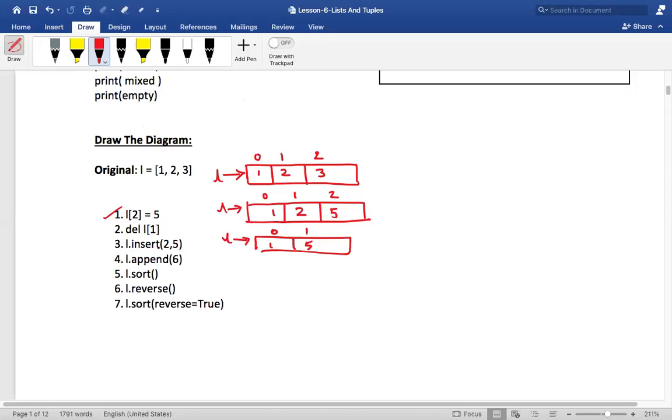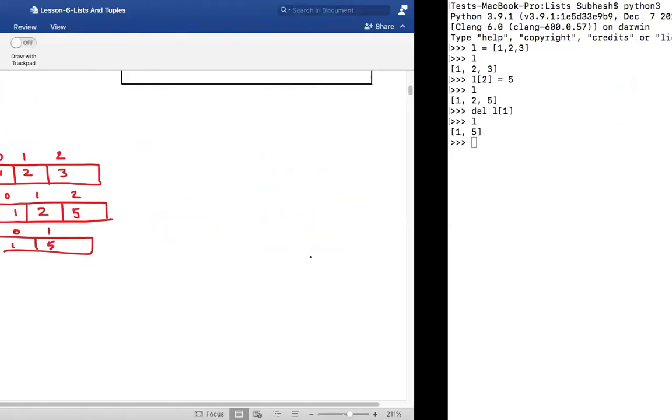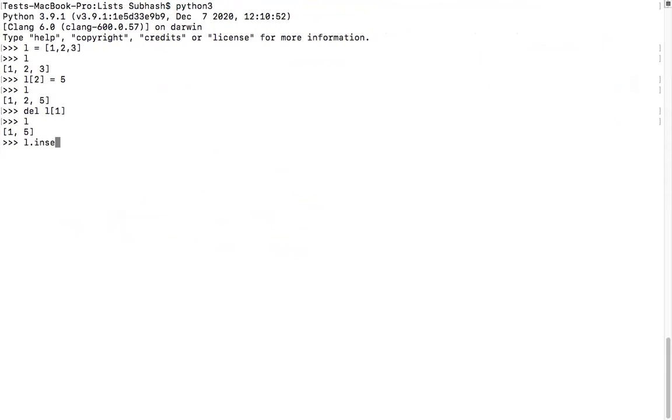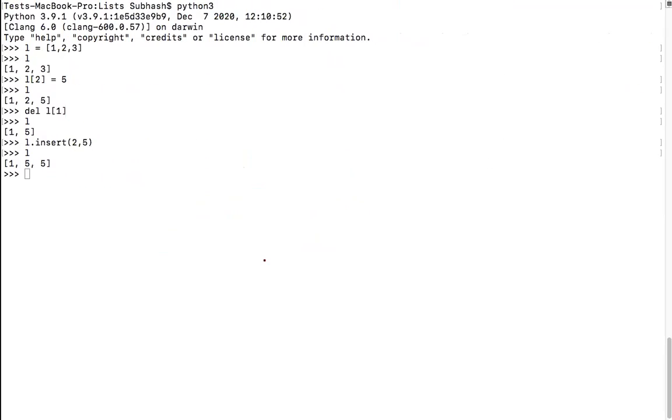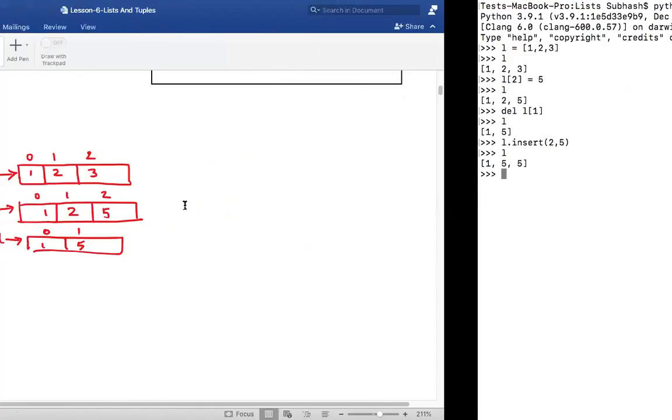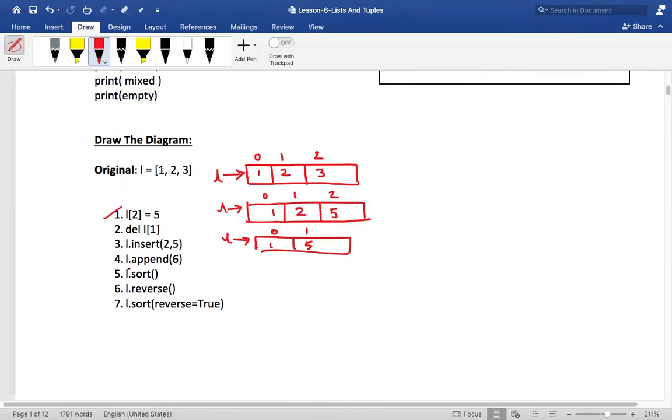L dot insert at the second position, 5. The output is 1 5 5, isn't it? Let me check that out. L dot insert at the second position 5. So what happened? 1 5 5. Did you notice? Did you see this? 1 5 5. Is that clear?